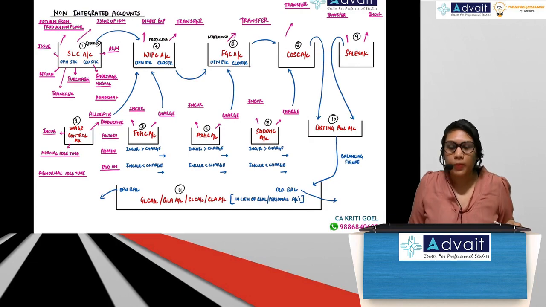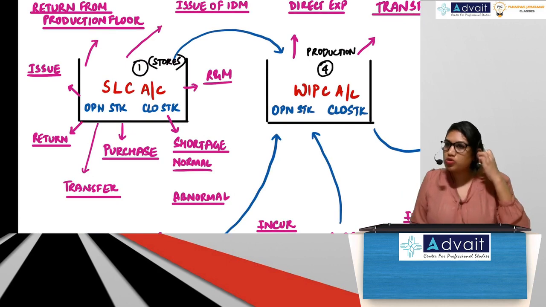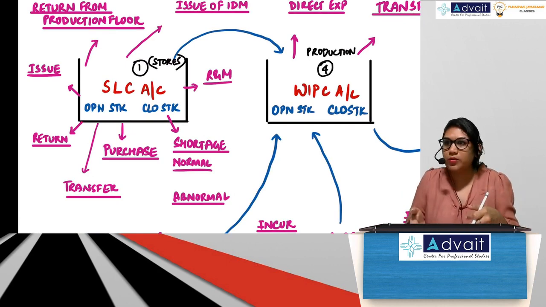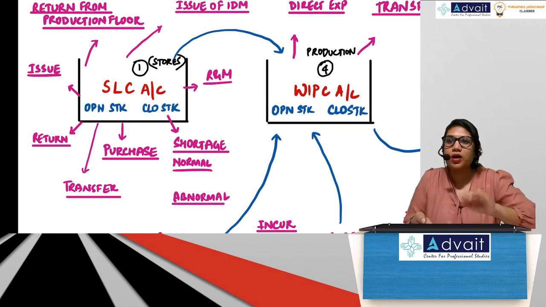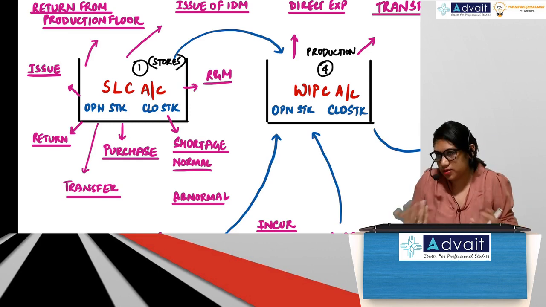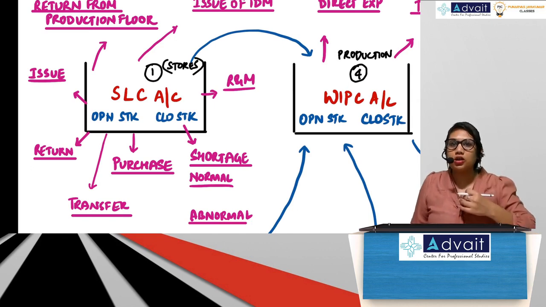Guys, okay? Now we'll run through each account. Only the first 3-4 accounts are heavy duty. After that it becomes very easy. Okay, because all entries will come here. The entries that come here, the double effect will be given in the other accounts. That double effect we're not going to understand, obviously. So let's first go through SLC account, Stores Ledger Control account.